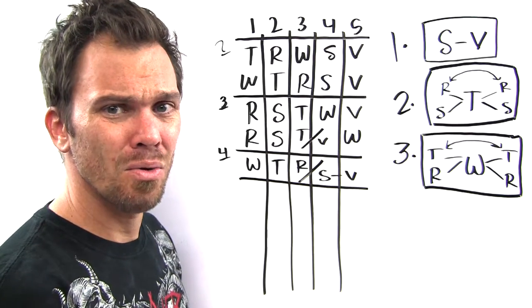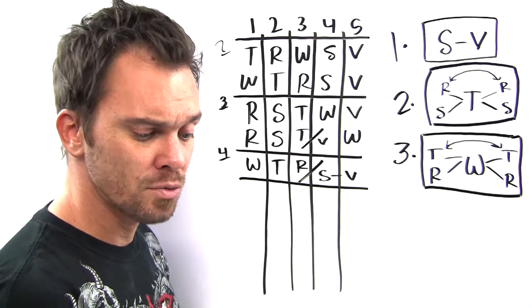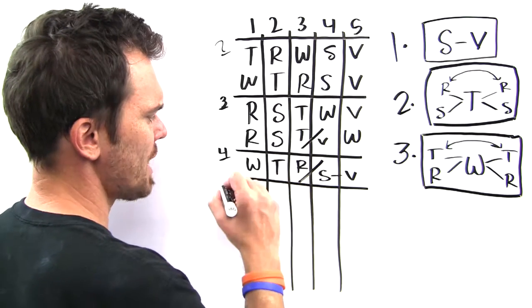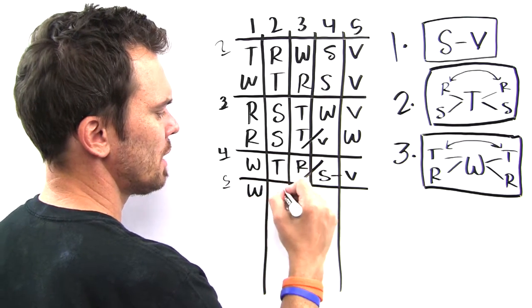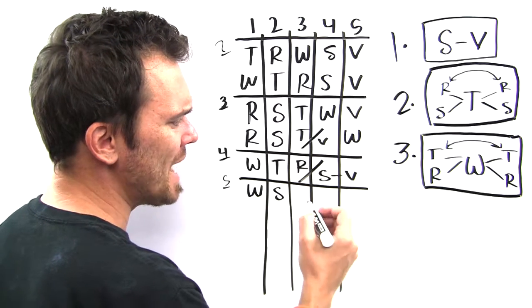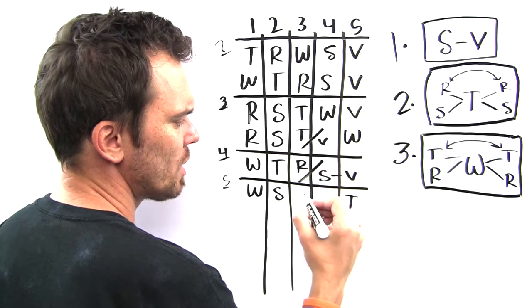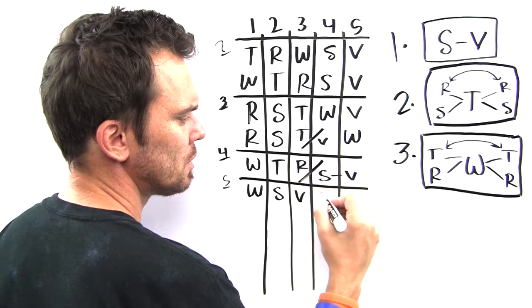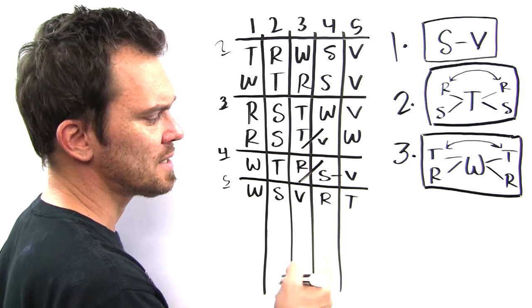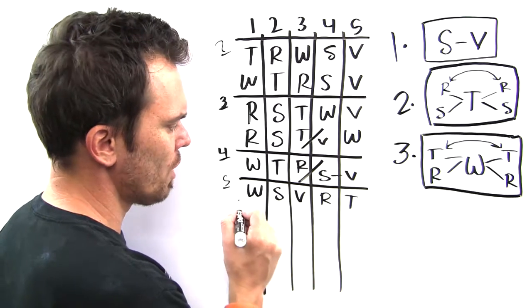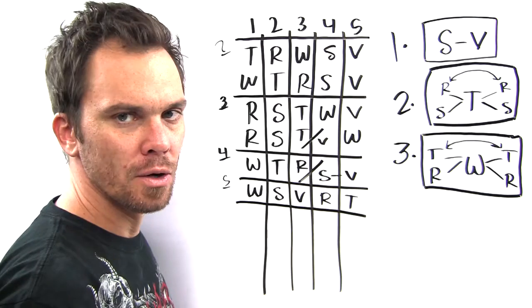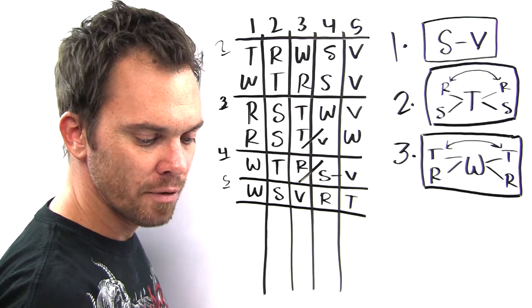None of those are going to work. That leaves us with only answer choice E, W and S. And why not? We could then put T after everybody, and V and R can go in whatever order they want to. S is before V, T is after, W is before. There's one way we could order them with W and S leading off.